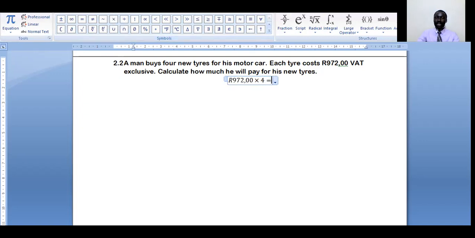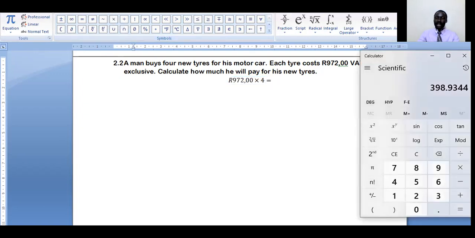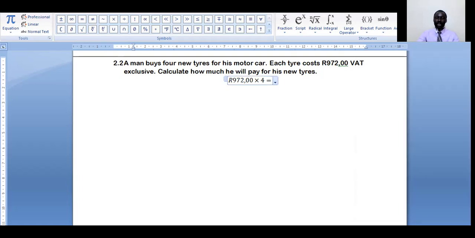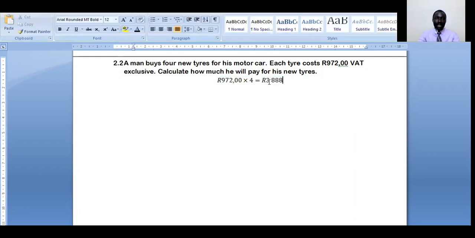Let's check. 972 multiplied by 4, we get 3,888. So let's put this one right here. Yes, that's the price. Now, this is what this man is supposed to pay without the VAT tax.